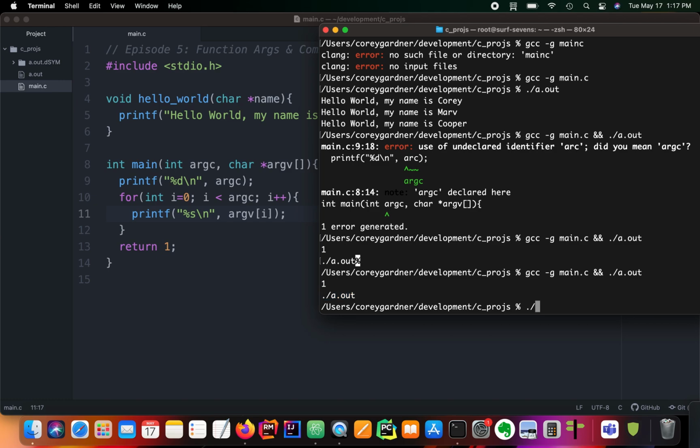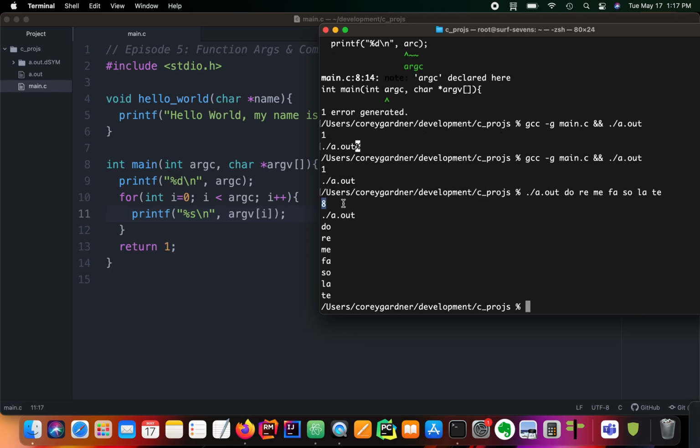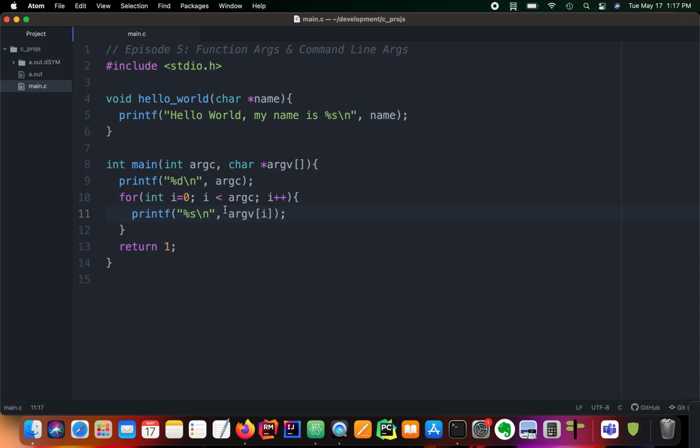But if I run the executable once more, I can do do, re, mi, fa, sol, la, ti, and you'll see that our length is 8. This would be the first argument, second, so on and so forth. So the starting index of a list is always 0. A list is just a list of things that we can loop over. I like to think of a list as a bunch of houses on a street. So number 0 of the list is the first house, so on and so forth.